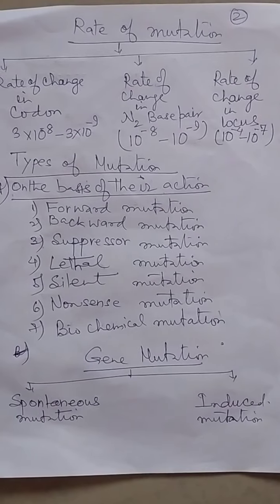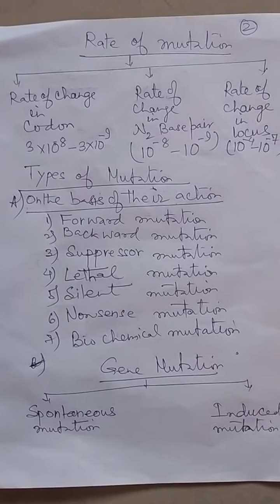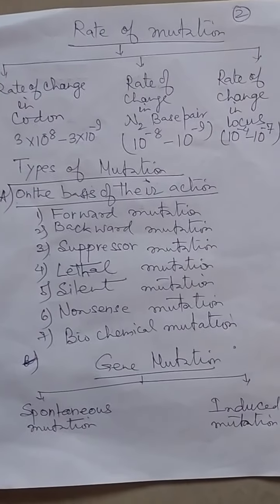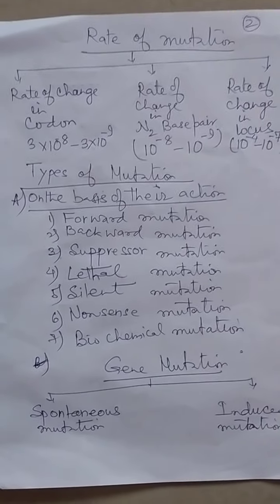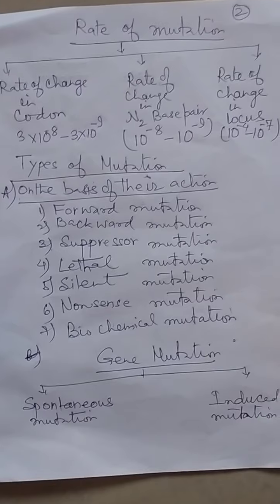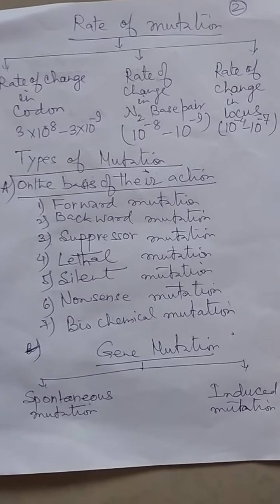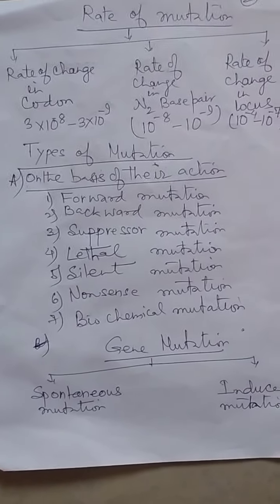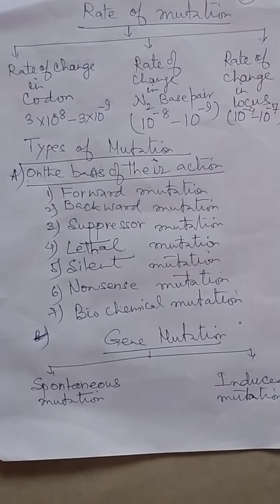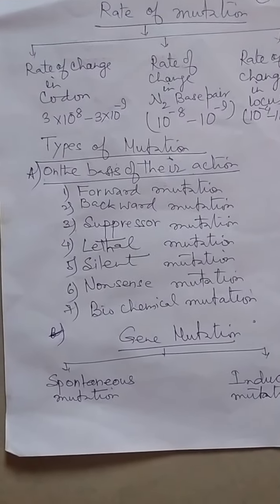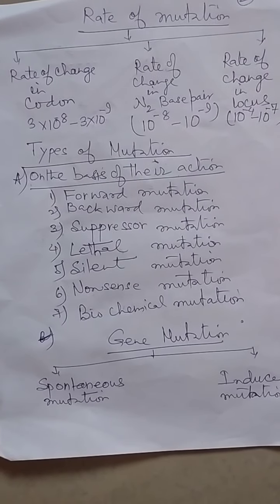Types of mutation on the basis of their action. First is forward mutation, the mutation of a wild type gene to a form that results in mutant phenotype. Number 2, backward mutation, the mutation in a mutant gene which results in wild type phenotype.